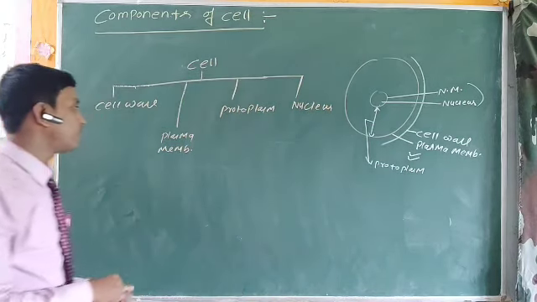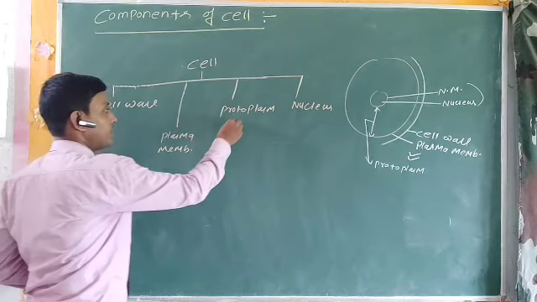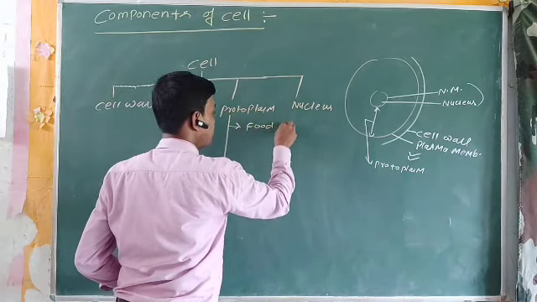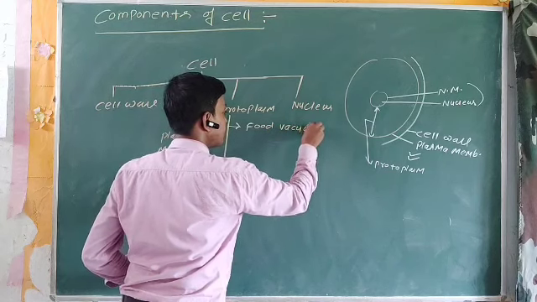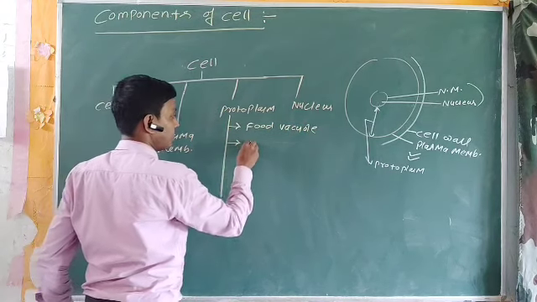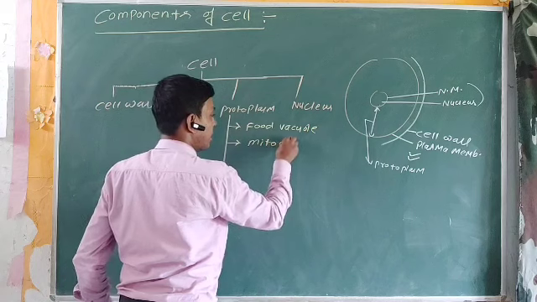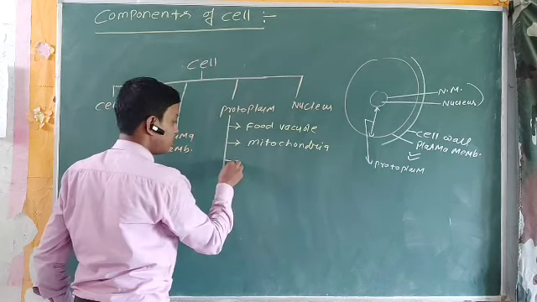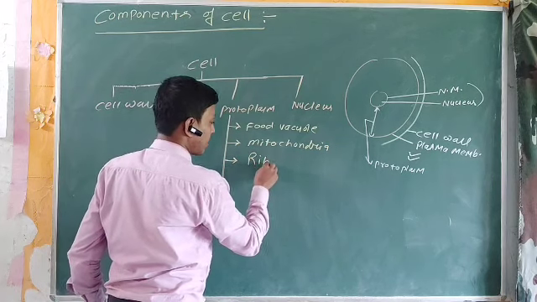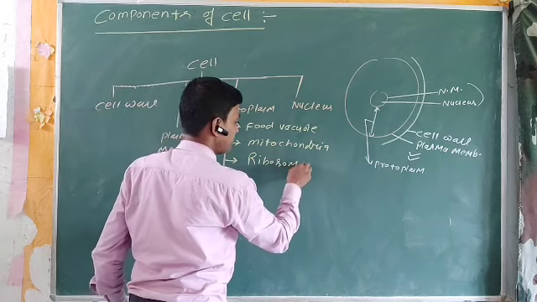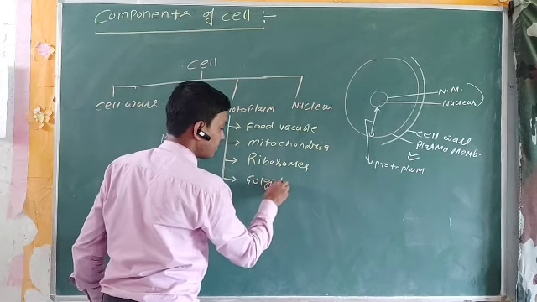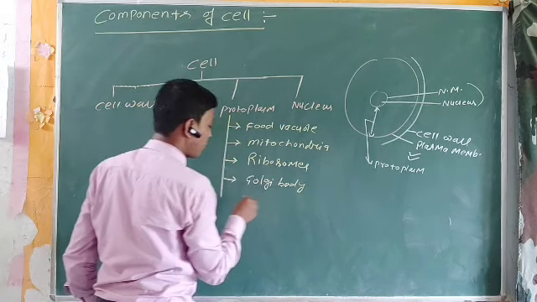Now back to the components of protoplasm. The protoplasm consists of food vacuole, mitochondria, ribosomes, and the Golgi body, which is also known as the Golgi complex.